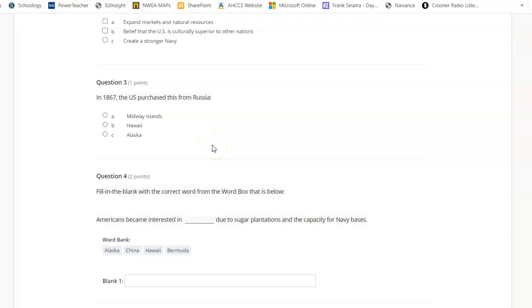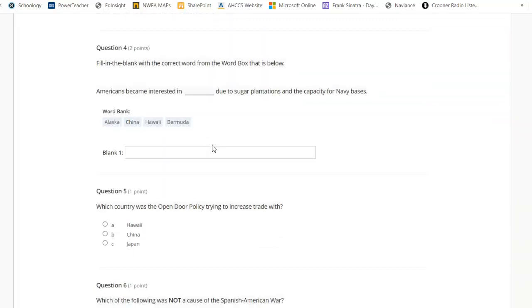In 1867, the U.S. purchased this from Alaska. A. Midway Islands. B. Hawaii. C. Alaska. Fill in the blank with the correct word from the word boxes below. Americans became interested in blank due to sugar plantations and the capacity for navy bases. Alaska, China, Hawaii, Bermuda.